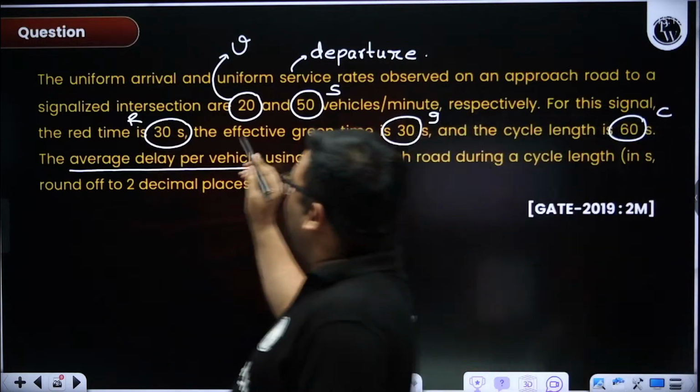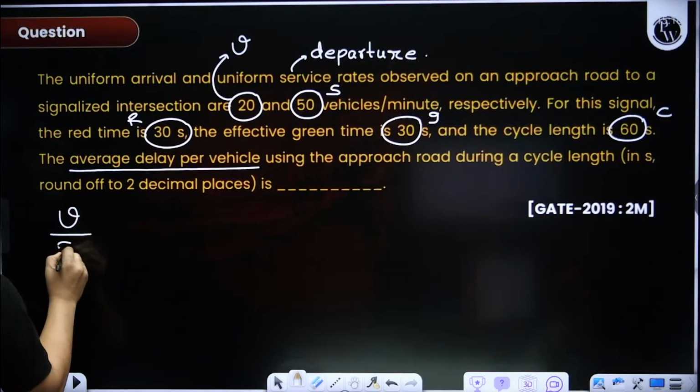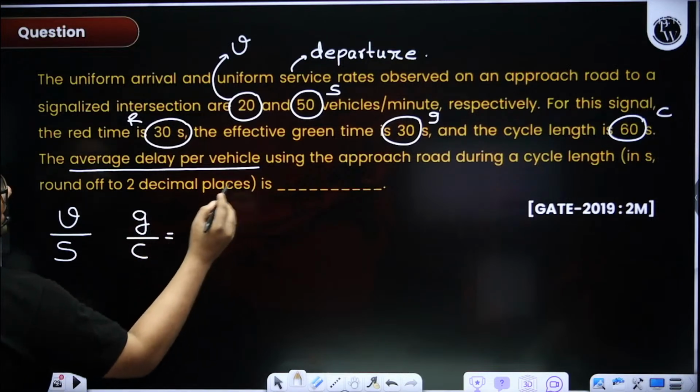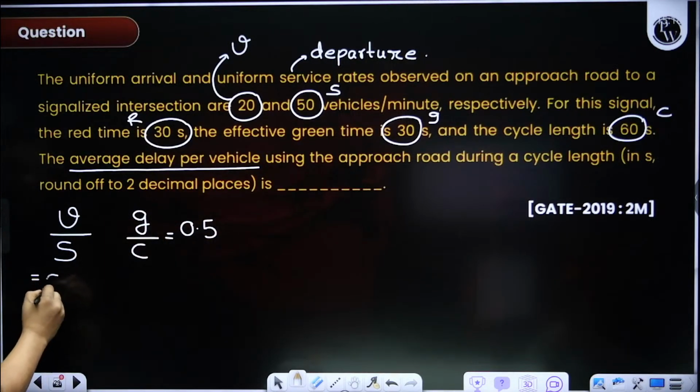First of all, when we are solving this question of delay time, we have to check the condition, na? V by S and G by C. G by C is coming 0.5 and V by S is coming 0.4.